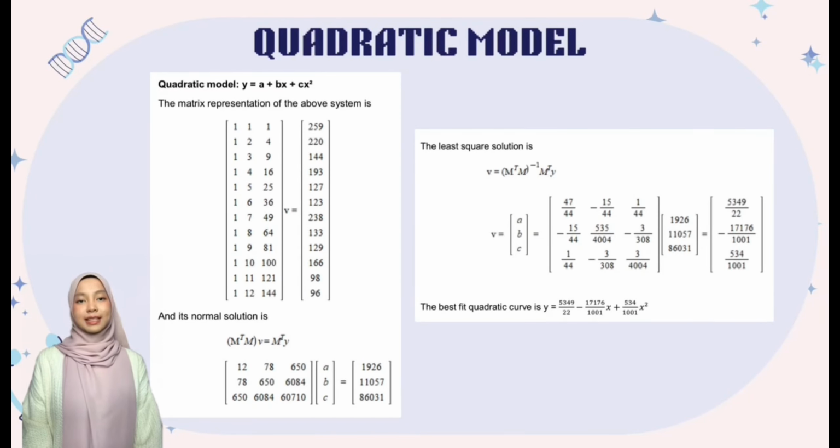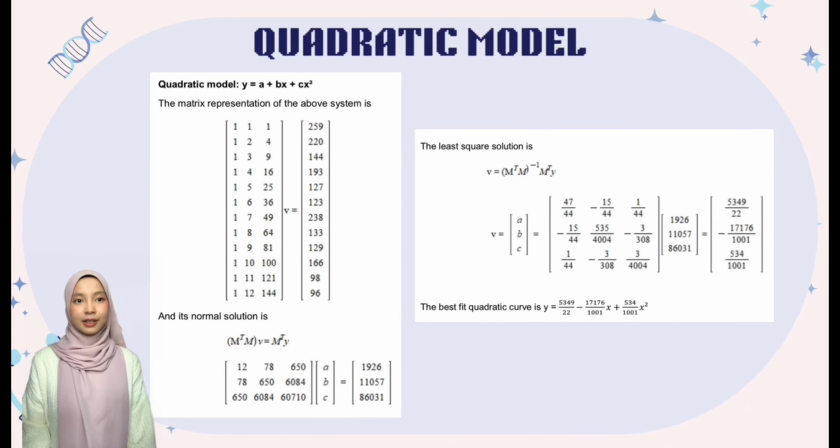Now we move on to the next, the quadratic model of the data. For this model, the general equation is y equals a plus bx plus cx squared. After substituting all independent and dependent variables into the equation, we get Mv equals y, which represents the matrix of the system. Then, we can derive the normal system by calculating M transpose multiplied by y, and we get the least square solution by making v the subject. Then we are able to find the equation of the best fit quadratic curve with the solution.